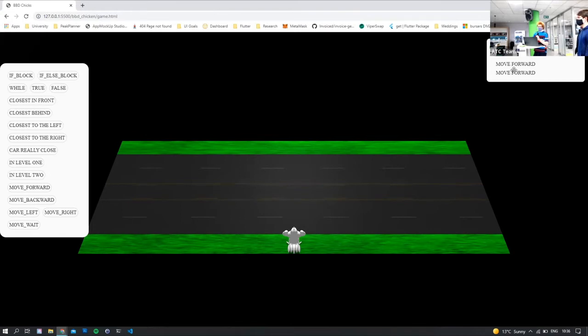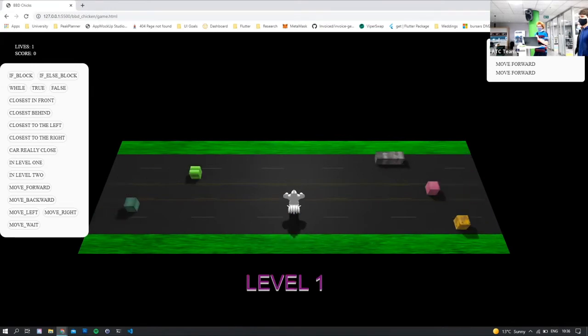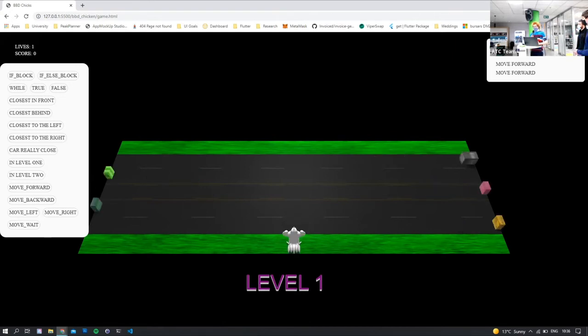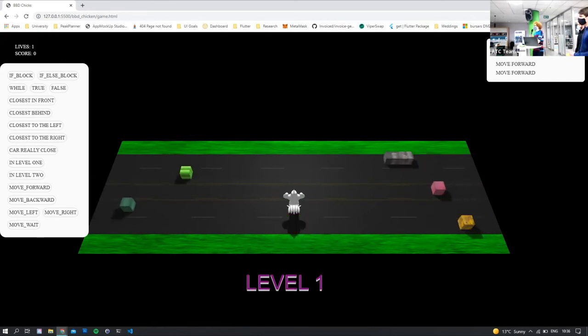We run this sample with two move forwards. The chicken takes his two move forwards as the cars go on their predefined routes. If you try to run the solution again, you can see the game resets. That's because we want to ensure that users use the same algorithm starting from the top each time, and they don't effectively cheat.